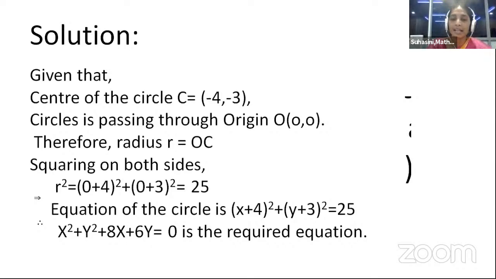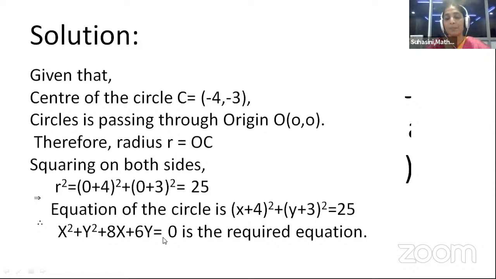And expanding (x plus 4) whole square plus (y plus 3) whole square is equal to 25, we get x square plus y square plus 8x plus 6y is equal to 0 is the required equation. Children, here we observe an important thing. Our circle equation x square plus y square plus 8x plus 6y equal to 0 is free from constant.